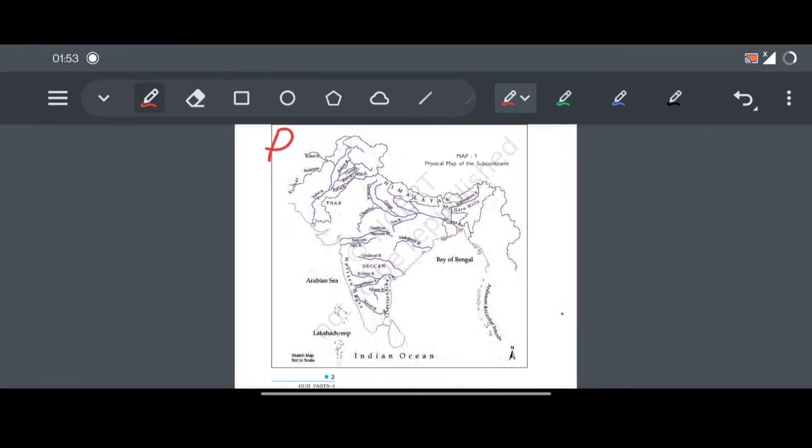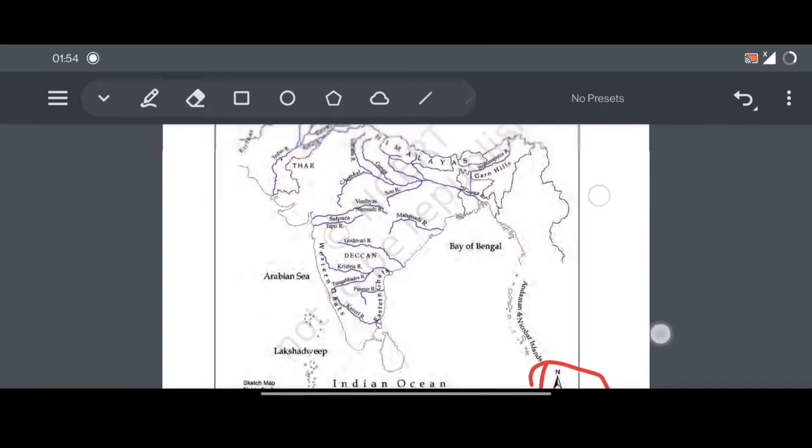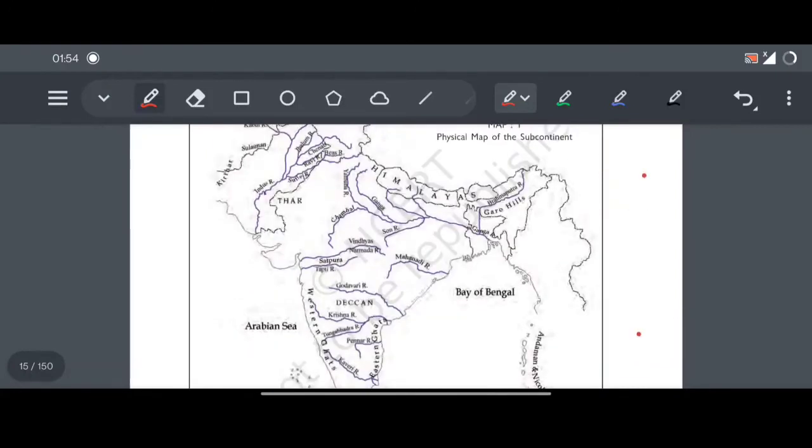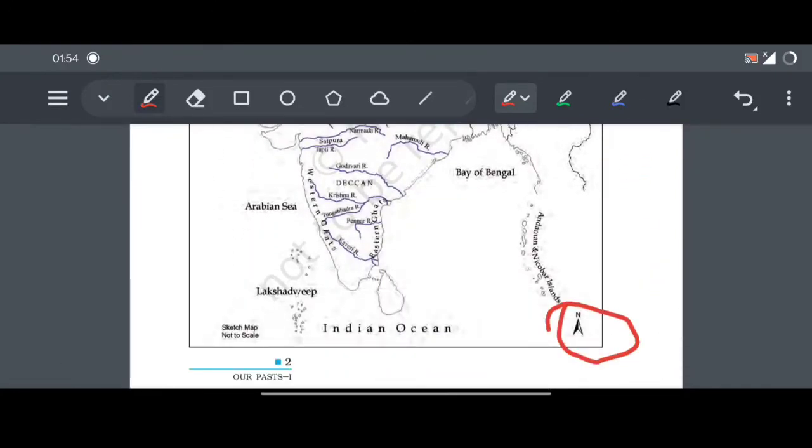So basically, history is linked with geography, economy, polity. So let's find northwest. How can you know this direction is northwest? So here's an arrow of north. Is it visible? I'm going to zoom in again. Here's the direction, and it is in the upper right portion.